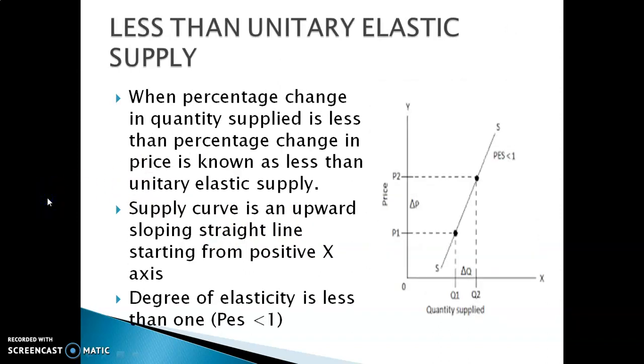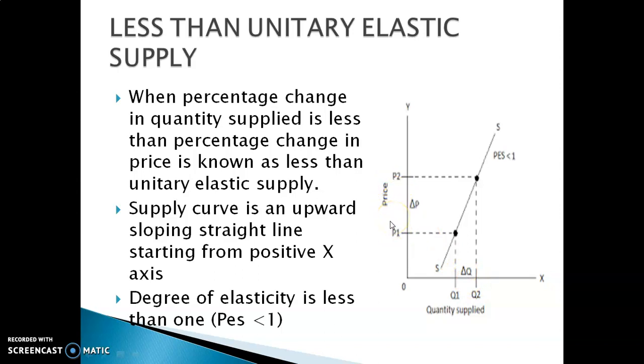Then next is less than unitary elastic supply. When the percentage change in quantity supplied is less than the percentage change in price, it is known as less than unitary elastic supply. In this diagram we can see the percentage change in price is greater than the percentage change in quantity supplied. The space from P1 to P2 is greater than Q1 to Q2.